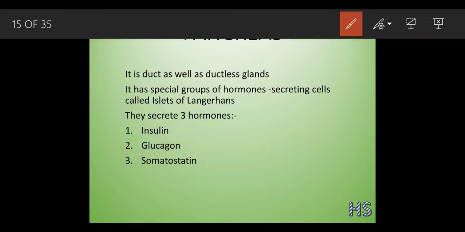In the islets of Langerhans, we have seen how many cells there were: three types of cell. Out of these, one is not in your syllabus. Only two you have to study, the alpha cell and the beta cell. There are three hormones, insulin, glucagon, and the third one is not there because the delta cell is not in the syllabus, so I'm cancelling it. Only two you have to study, insulin and glucagon.